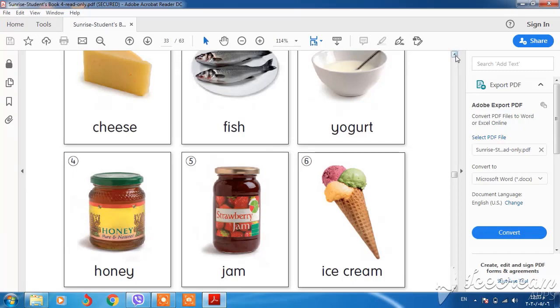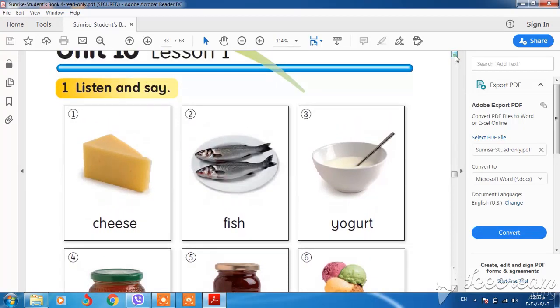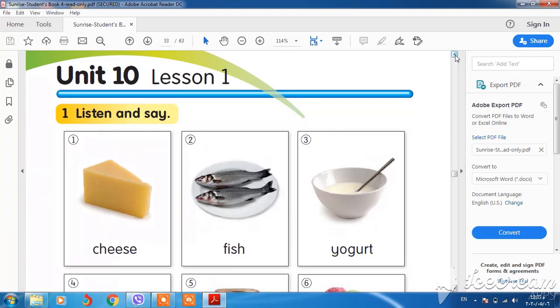This unit is unit 10. Unit 10 is about what? About present simple. We said that in class, as you remember. We use present simple when an action is happening right now. We have two verbs: the verb to be and the verb base, but in this unit we use the verb base. Verb base means without s or es, or ing, added to the verb. Keep it in your mind.